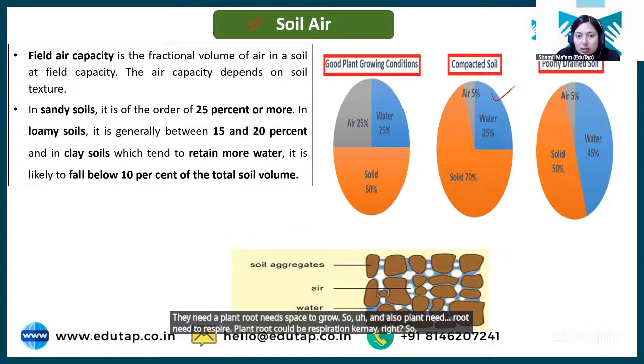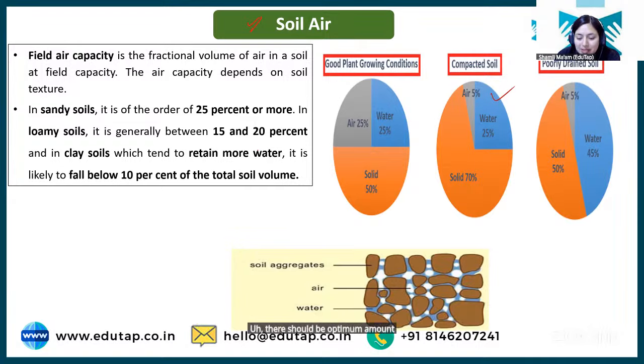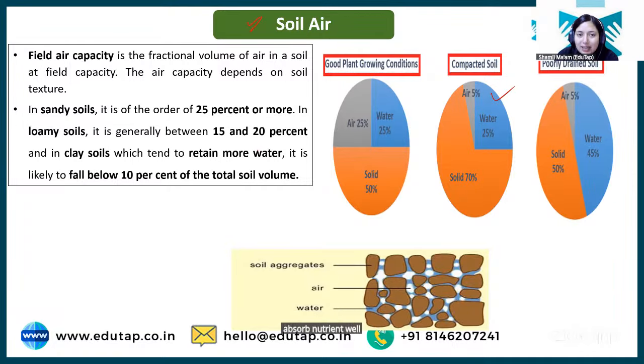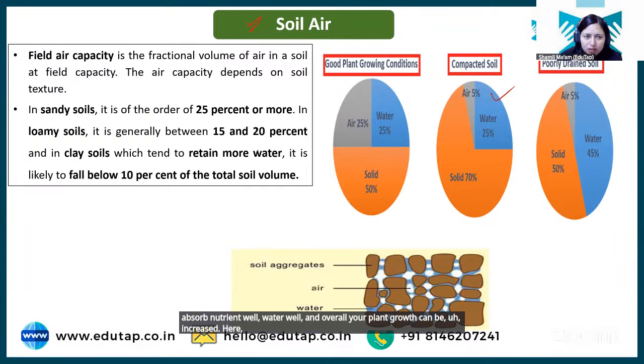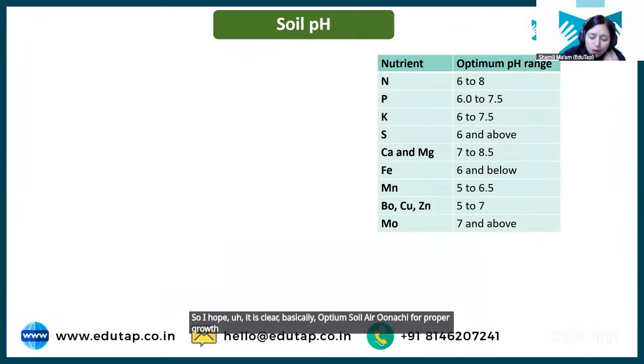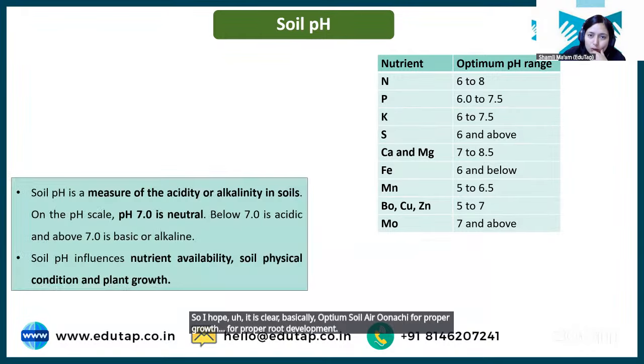So there should be an optimum amount of air present in the soil for root growth and root respiration, so that overall the plant root can absorb nutrients well, water well, and overall your plant growth can be increased. Clear? I hope it is clear. Basically, optimum soil air should be there for proper growth, for proper root development of any crop.